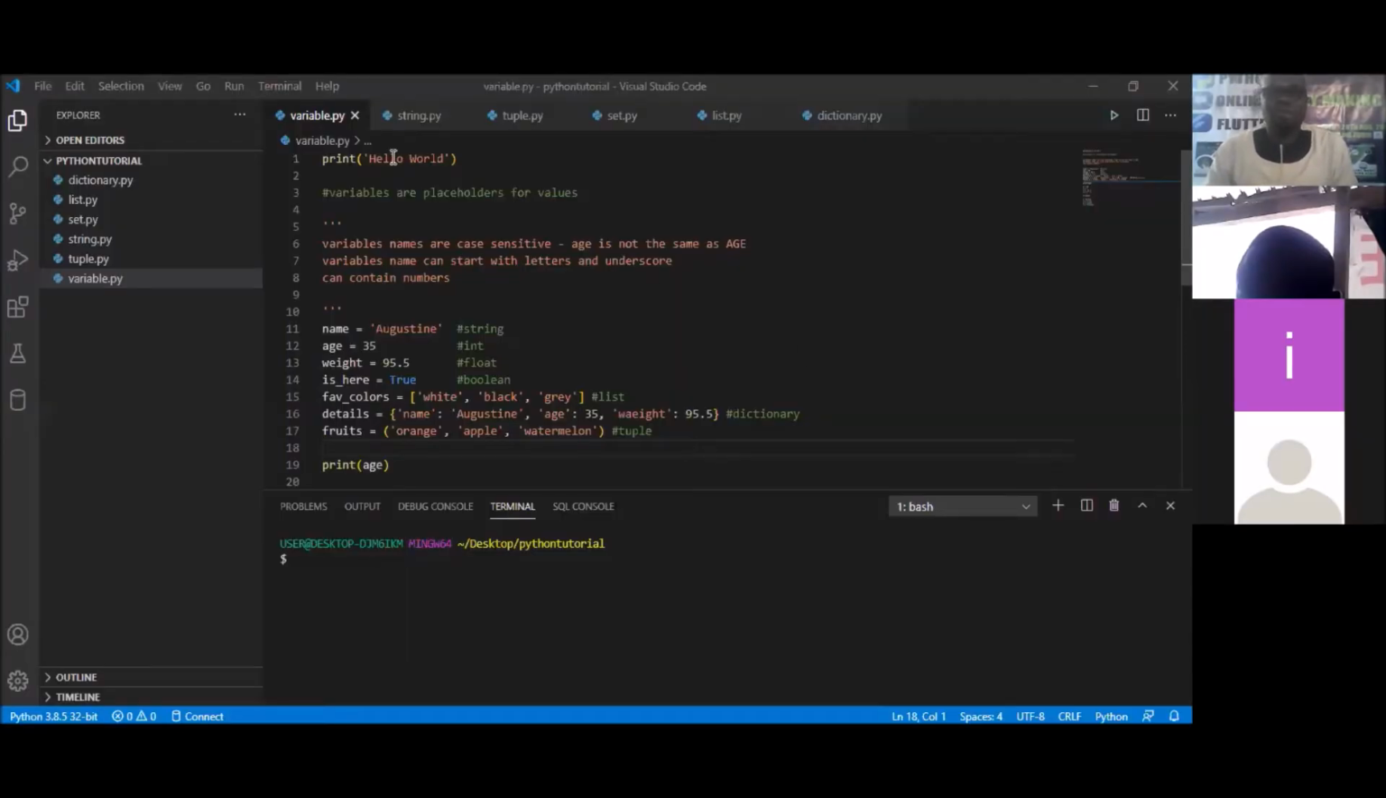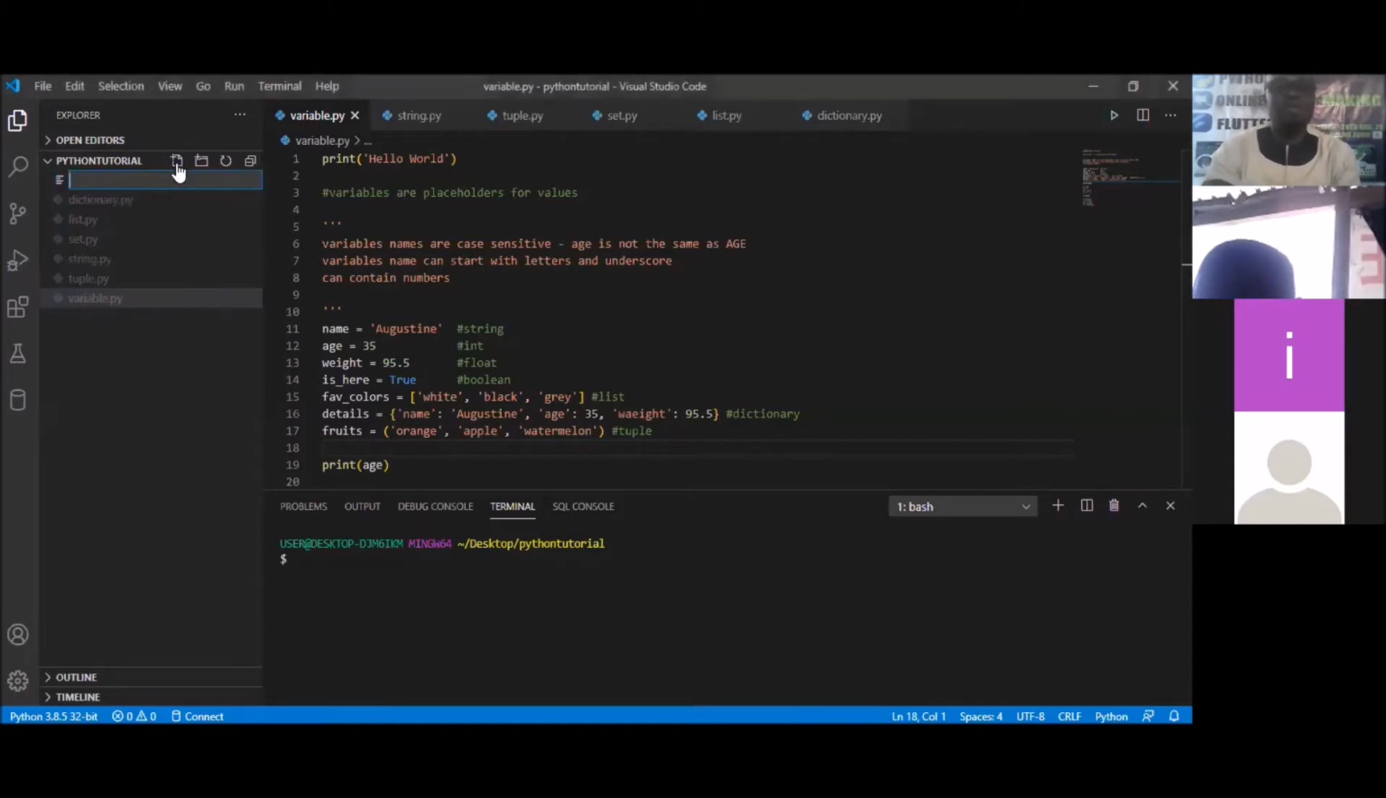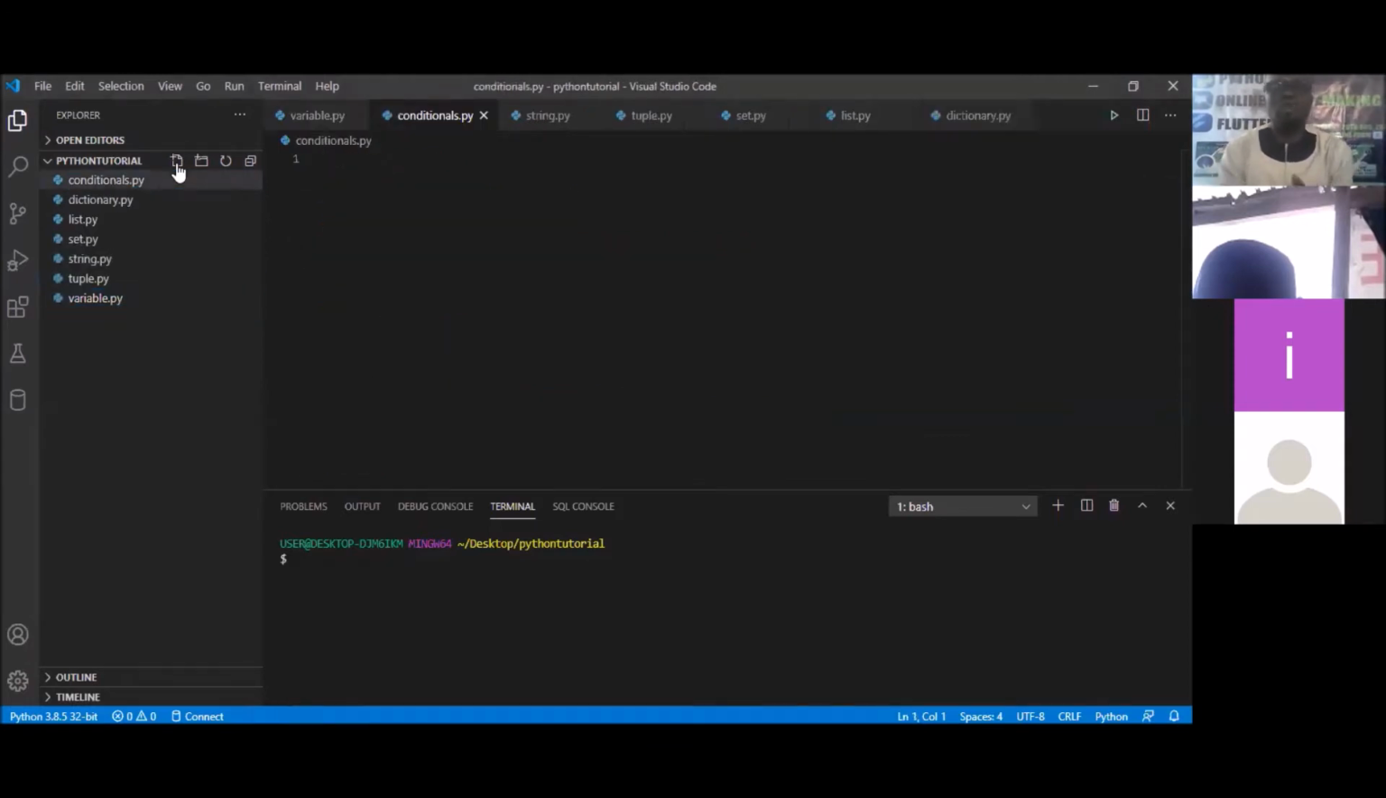So like I said before, we looked at variables, strings, lists, tuples, sets, and dictionary. And today we're going to be looking at conditional statements, the if-elif statement. To start immediately, we simply hover over our folder, which is the Python tutorial folder that we had created initially. We're going to go to new file, and then type conditionals.py. That's going to be the name of the file that we're going to be working with today.